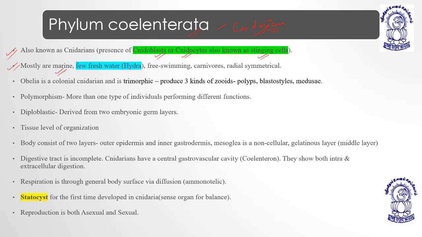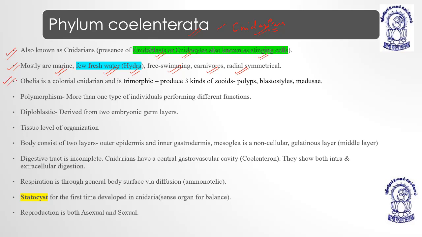Mostly they are marine, meaning they live in salty water. Some of them are freshwater living, like hydra. They can be free swimming, they are carnivores, and they are radially symmetrical. Almost all of them live in salty marine water, and only hydra lives in fresh water.